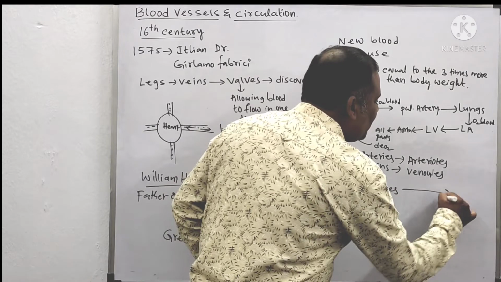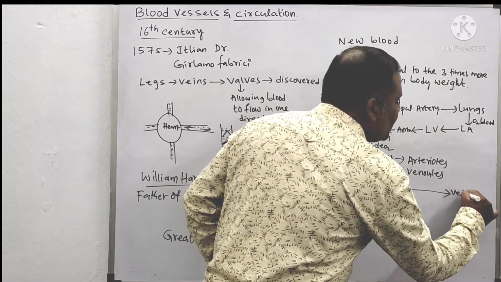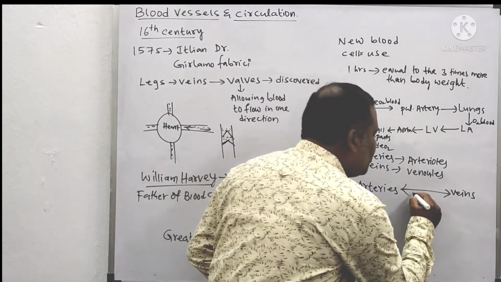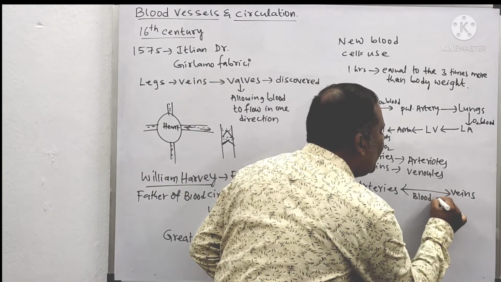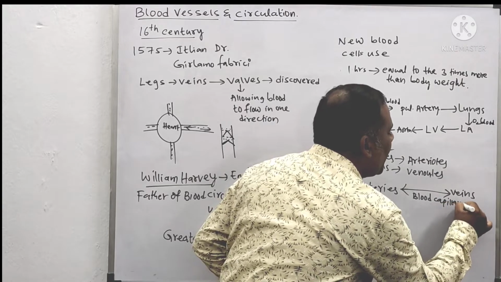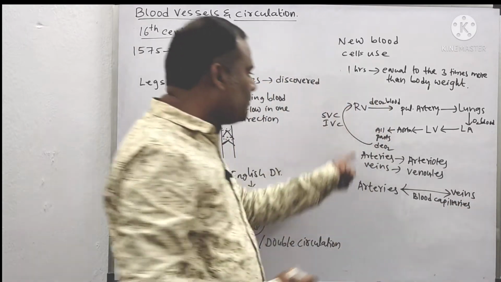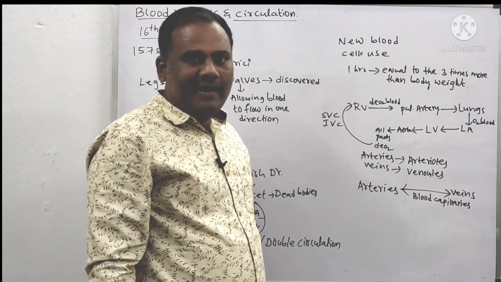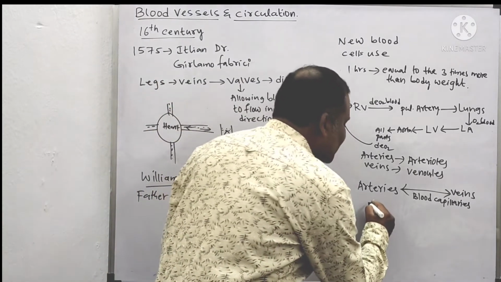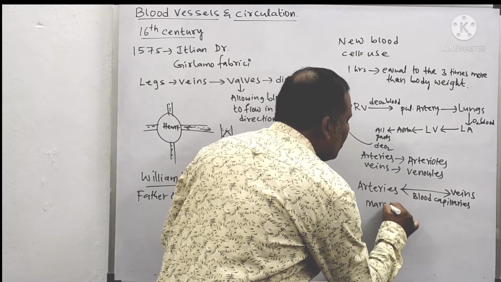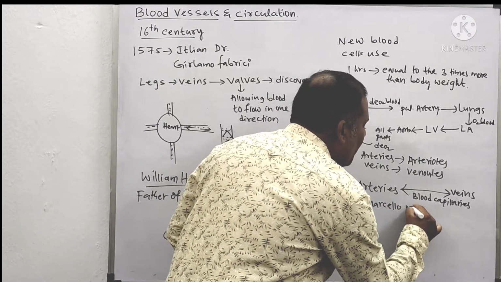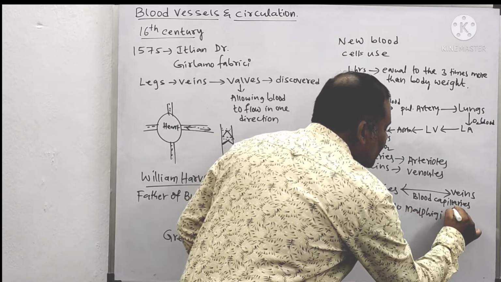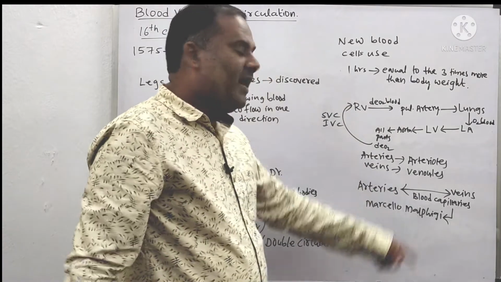Between the arteries, between the what, Nana? Arteries and veins, there is a separate type of blood vessels. What do we call those blood vessels, Nana? Blood capillaries. They are called what? Blood capillaries. Actually, these blood capillaries were also observed by William Harvey only. But at that time, he didn't know they are called what? Blood capillaries. Later, another scientist called Marcello Malpighi discovered these blood capillaries.